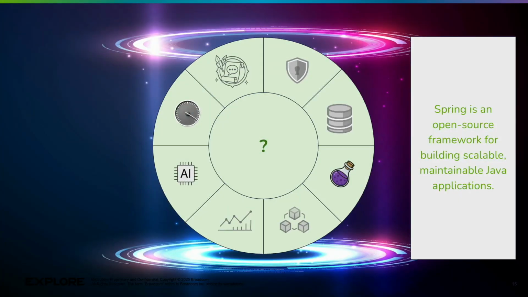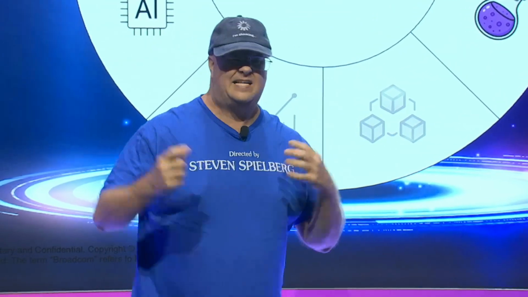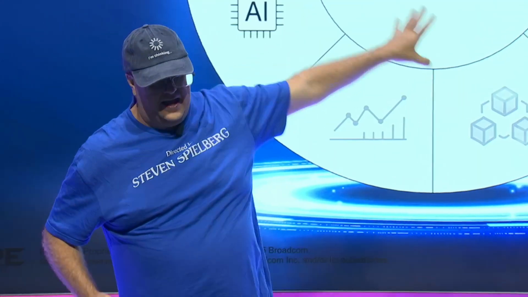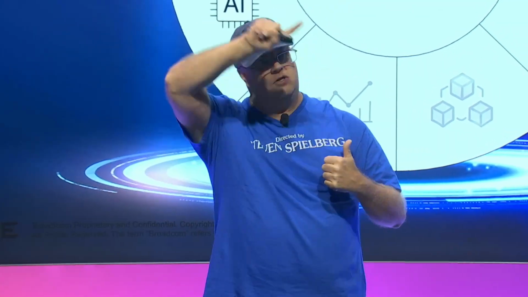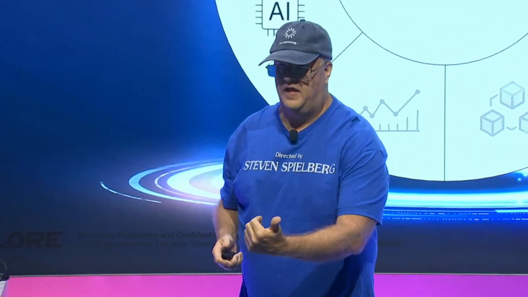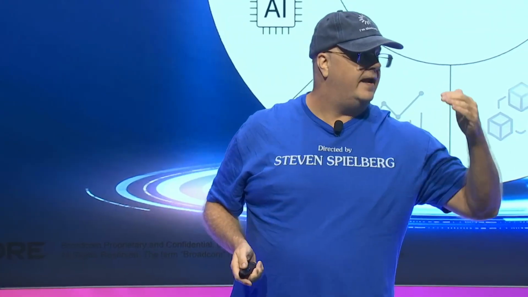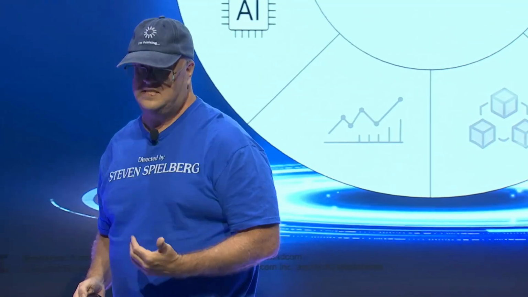Spring is an open source framework for building scalable, maintainable Java applications. The critical part about Spring is this. It's designed to take lots of different technologies, all these technologies we see here, and combine them in a way that feels natural. What does that mean? Spring simplifies your development experience. By giving you this familiar and consistent pattern to create your application, it reduces the cognitive load on your developers. That means it reduces their learning curve, whether they're fresh out of college or they've been writing Go or C++ for years and they're getting into Java and need to start migrating to Java. Spring simplifies this process.